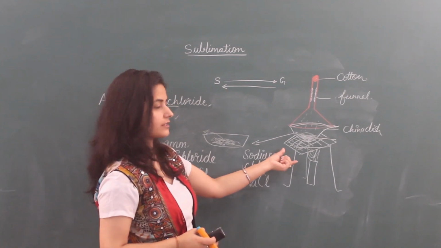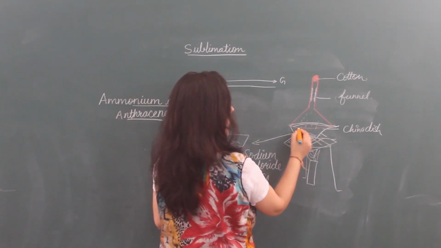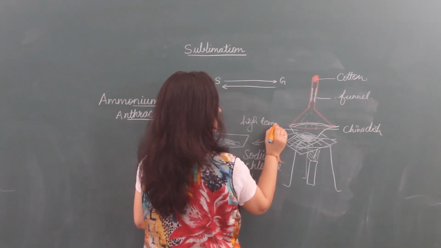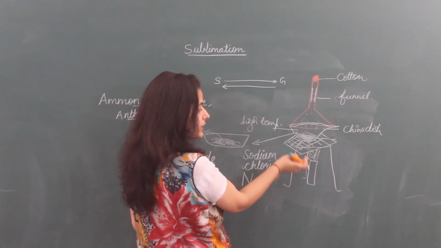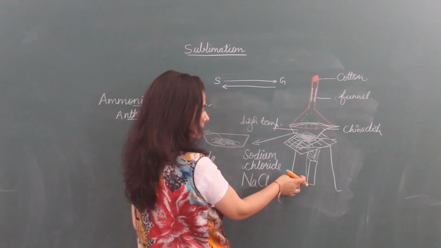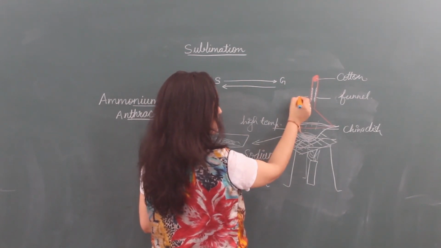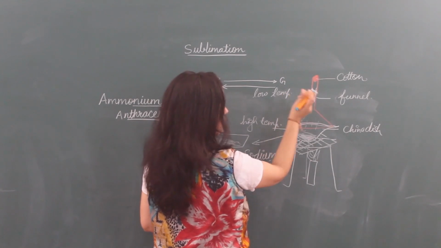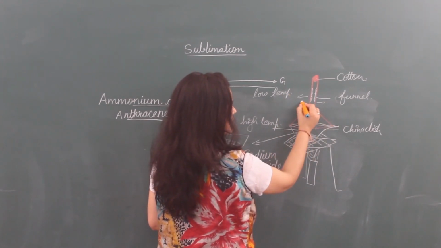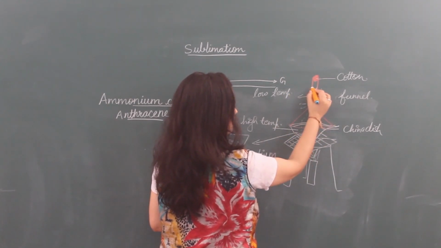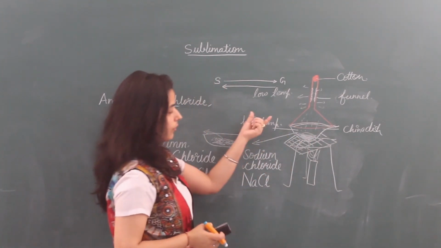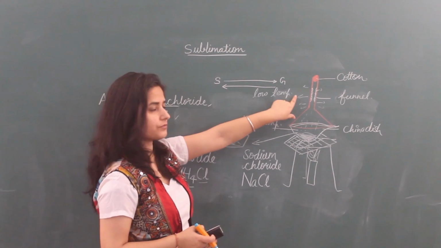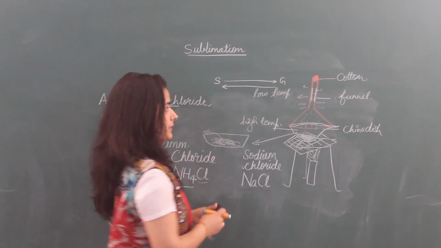When we are heating this, here is high temperature, because it is regularly getting heat from the burner, but at this place temperature is a little bit low because heat is transferred to the surrounding. Now what happened? Due to less heat, these vapors convert into solid form.